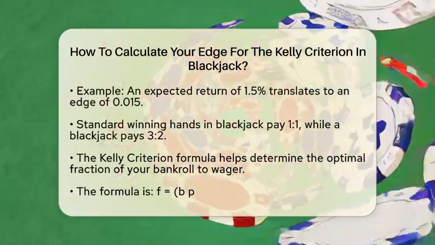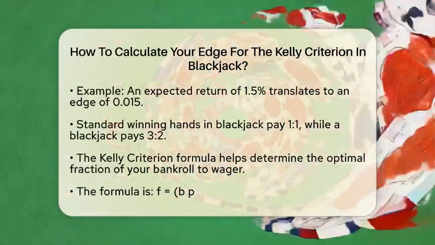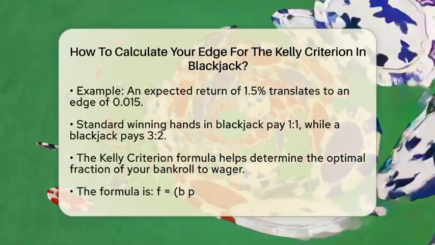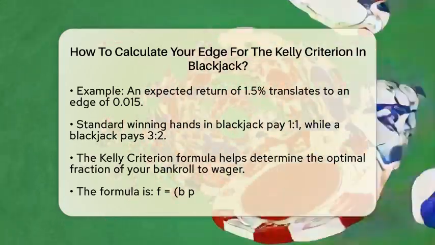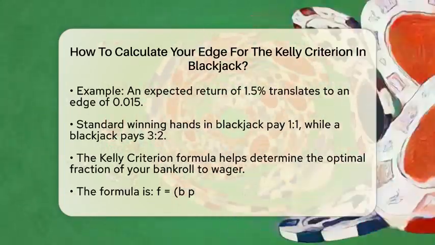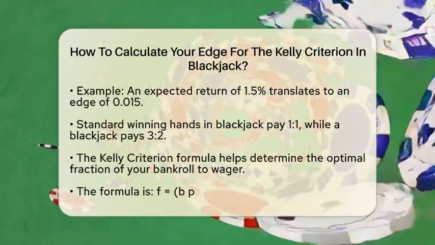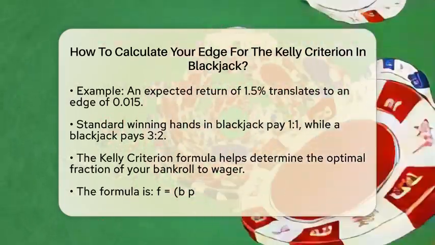Next, let's look at the odds on your bet. In Blackjack, a standard winning hand pays 1-to-1, so the odds are 1. If you hit a Blackjack, the payout is typically 3-to-2, which means you get 1.5 times your bet. For our calculations, we will use the average payout odds based on your expected outcomes.